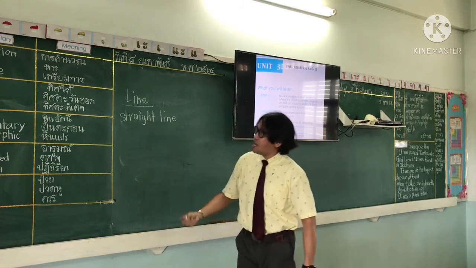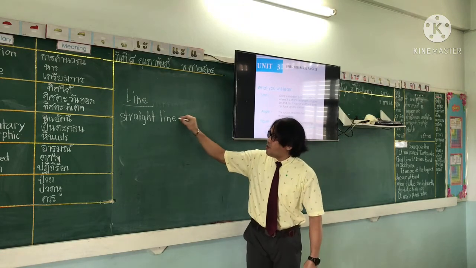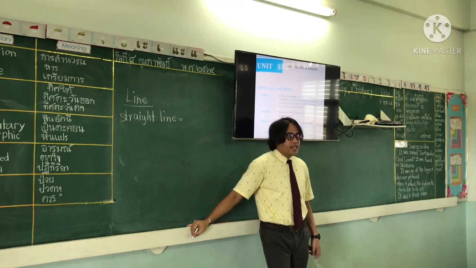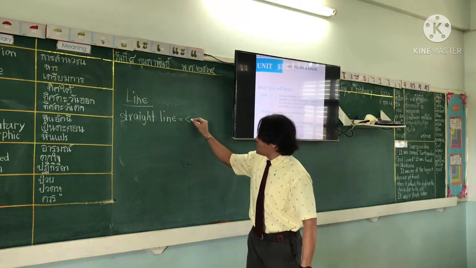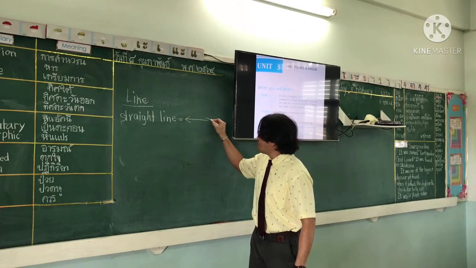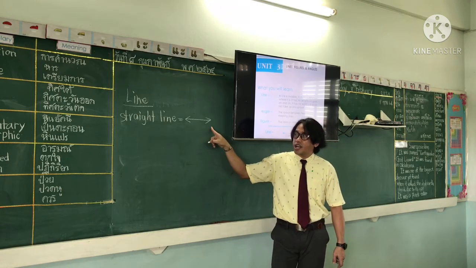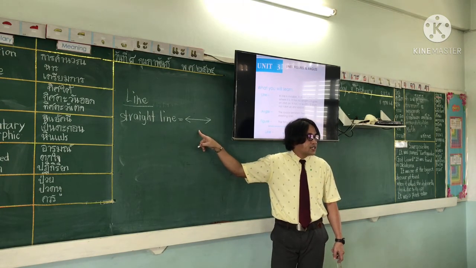Alright, straight line. Everybody all together. Straight line. Now, what is a straight line? A straight line is a line with an arrow at one end and also an arrow at the other end. Right? So this is a straight line.